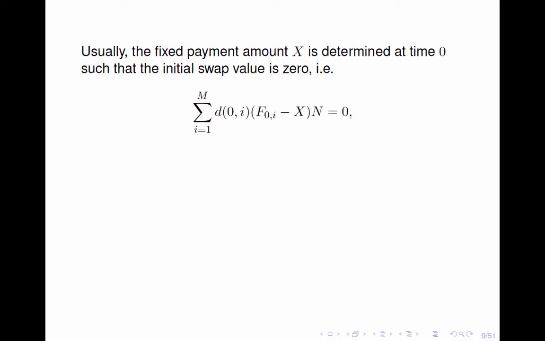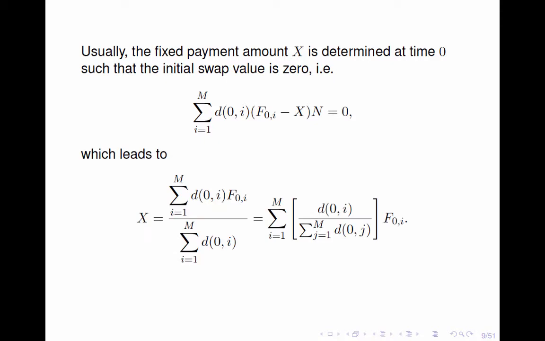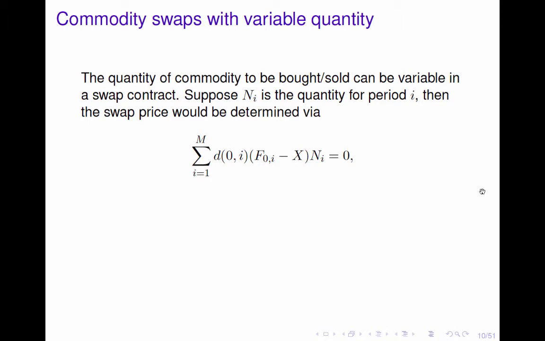Usually, the fixed payment amount X is determined such that the initial swap value is 0. That is, by setting the time 0 value of the swap to be 0, we can solve for the value of X, which turns out to be a weighted average of the forward prices at each time point i. Similarly, in the case when the quantity of the commodity to be bought or sold is variable, the swap price can also be determined by setting the time 0 value of the cash flow stream to 0.